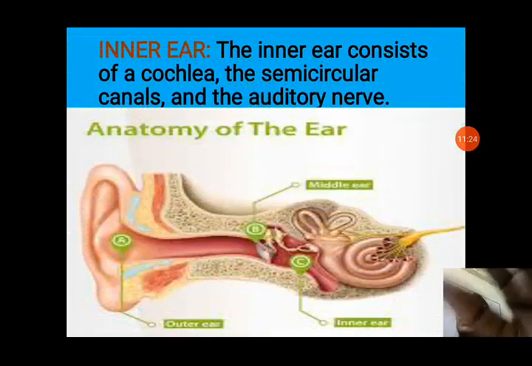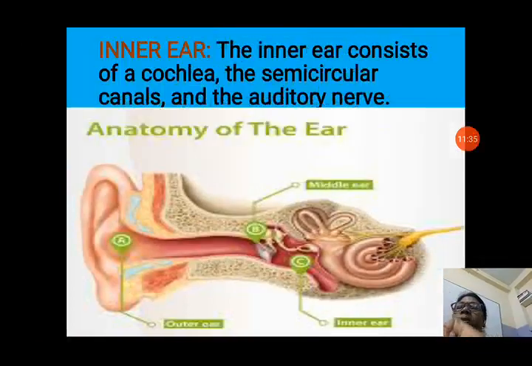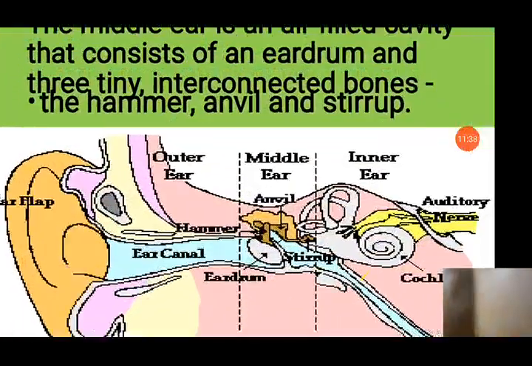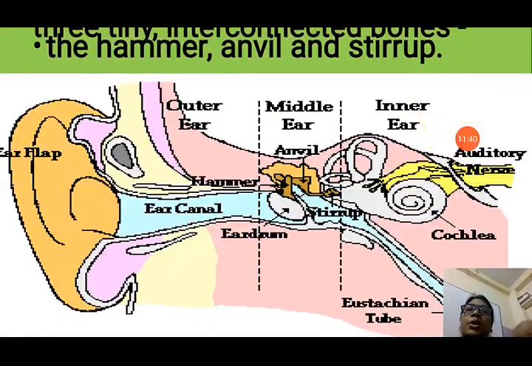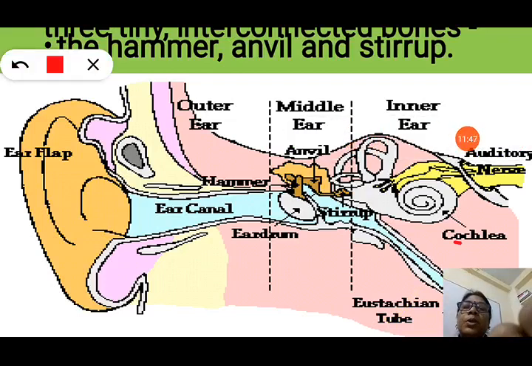Now, next, the inner ear. The inner ear consists of the cochlea, the semicircular canals and the auditory nerves. You can see it is divided into outer ear, middle ear and inner ear. Let us see the inner ear. In this picture also you can see the inner ear, auditory nerves, cochlea, and eustachian tube. The auditory nerves help us to send the messages to the brain.